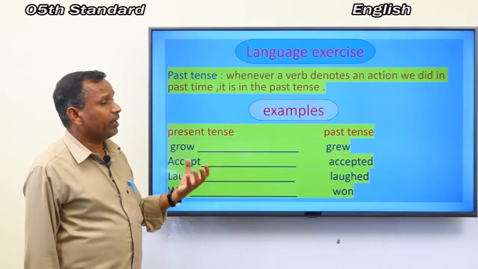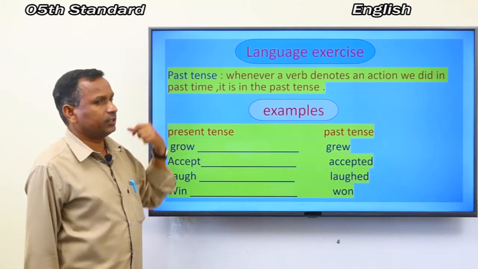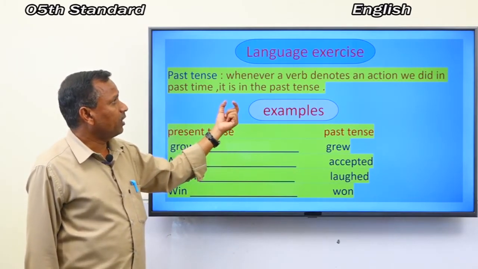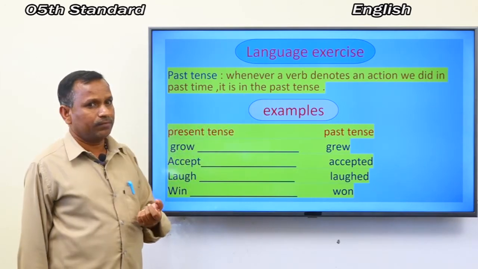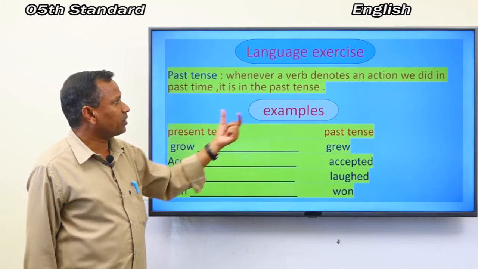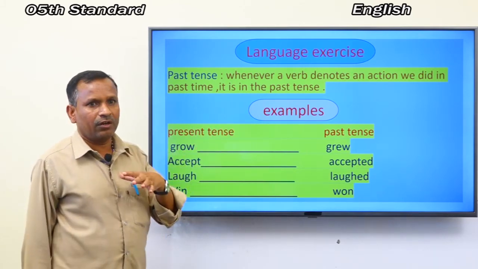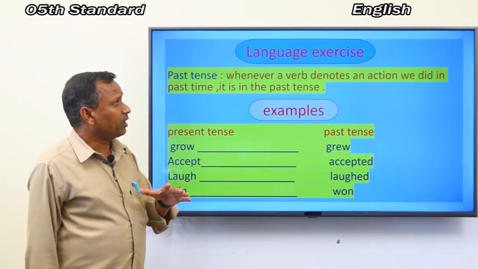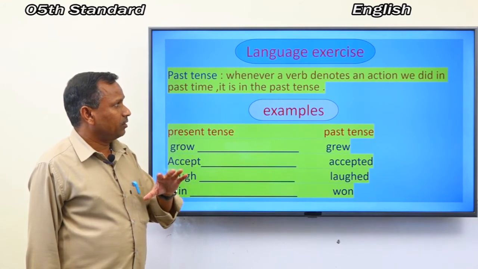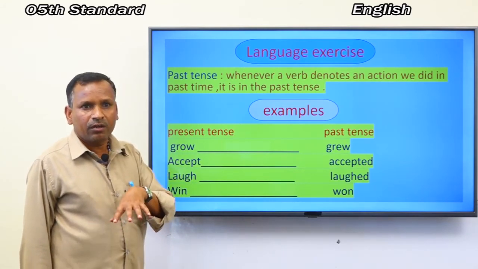Language exercise. Past tense. Whenever a verb denotes an action we did in the past, it is in the past tense. Whatever happened in present time is called the present tense.